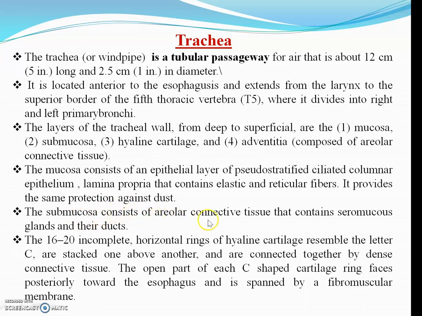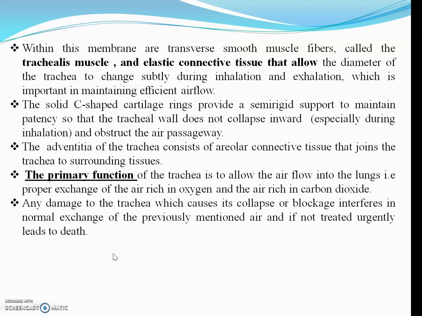Then it has 16 to 20 incomplete hyaline cartilage C-shaped rings that give a particular appearance to the trachea. Within this membrane, it also has transverse smooth muscle fibers called the trachealis muscle, and elastic connective tissue that allows the diameter to change. This C-shaped cartilage provides semi-rigid support to maintain the patency of the trachea and does not allow it to collapse during inspiration and obstruct the airway passage.